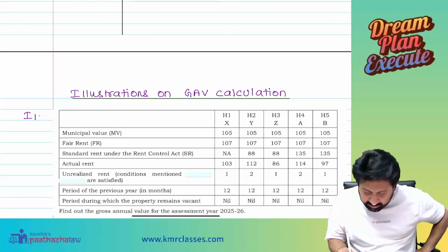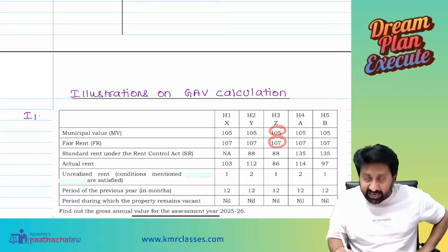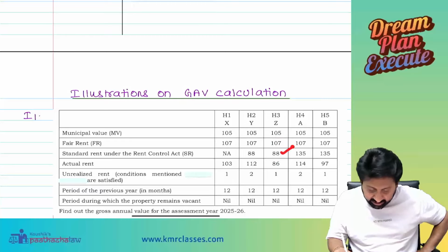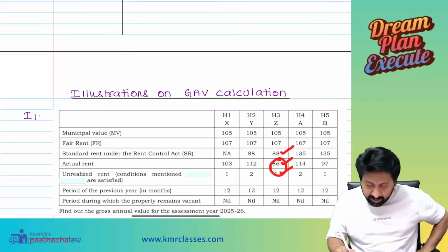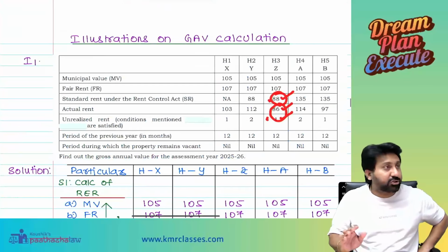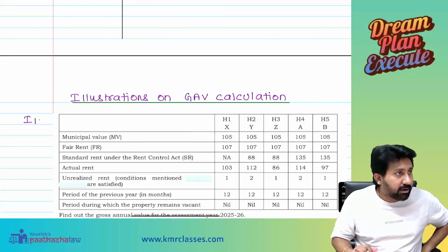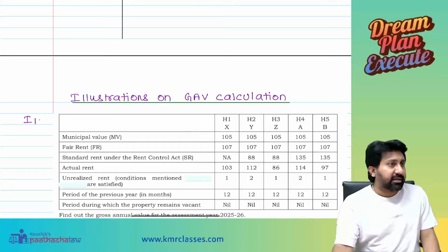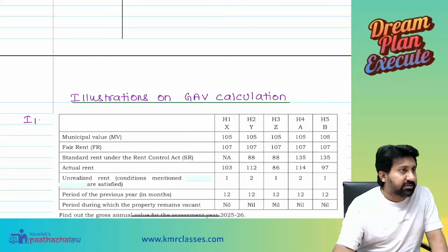See, municipal value or fair rent whichever is higher. 107. 107 is the selected amount. Standard rent whichever is lower. Standard rent 88 is selected. Actual rent 86. Unrealized rent 1. 85 or 88 whichever is higher. 88. This is the answer. Everyone understood? Yes, sir. Now let us ask questions to some students. They will answer.